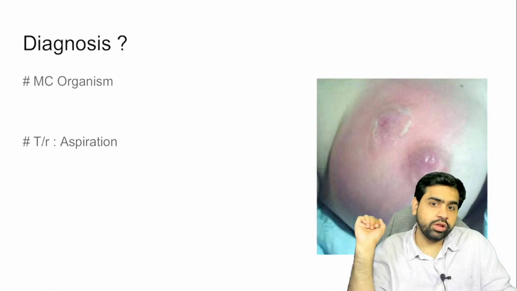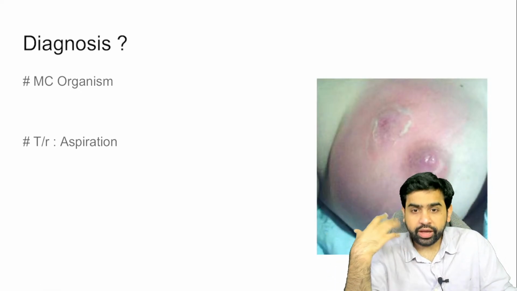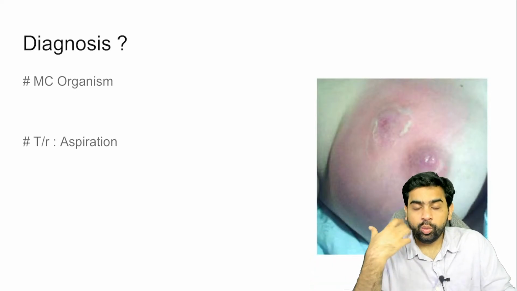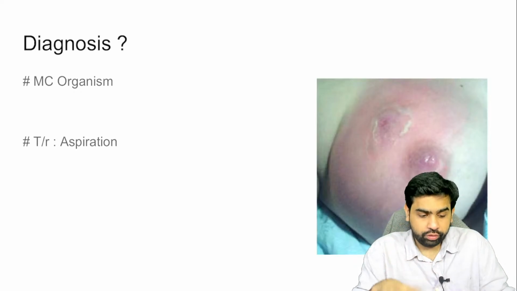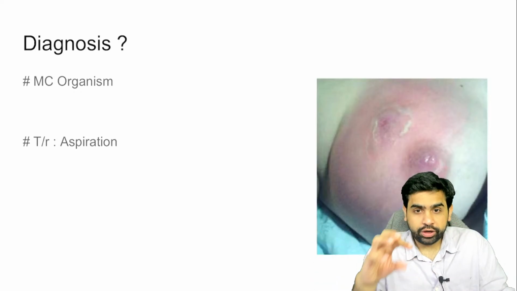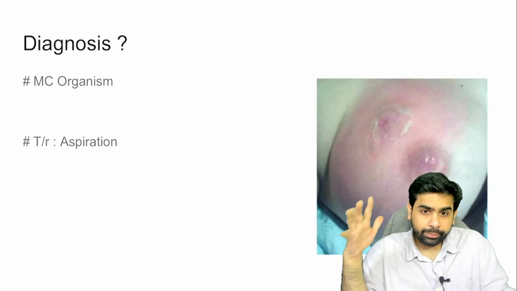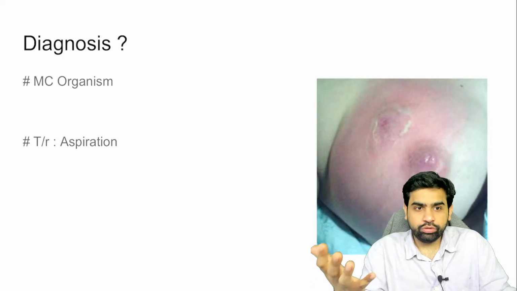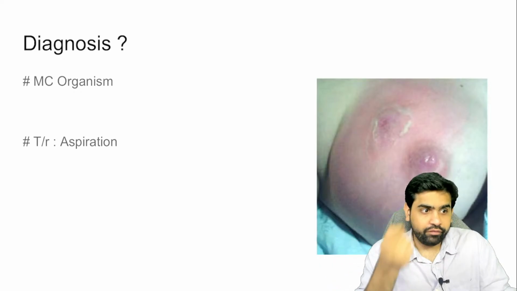Okay, now what is this, guys? So this is a breast abscess. What is the most common cause of the breast abscess? Small children. When the babies feed on the breasts of the females, if the nipples develop cracks, the infection or the bacteria can ascend through these cracks, go to the breast and lead to the infection. So what is the most common organism? Yes, absolutely right. Staphylococcus aureus.